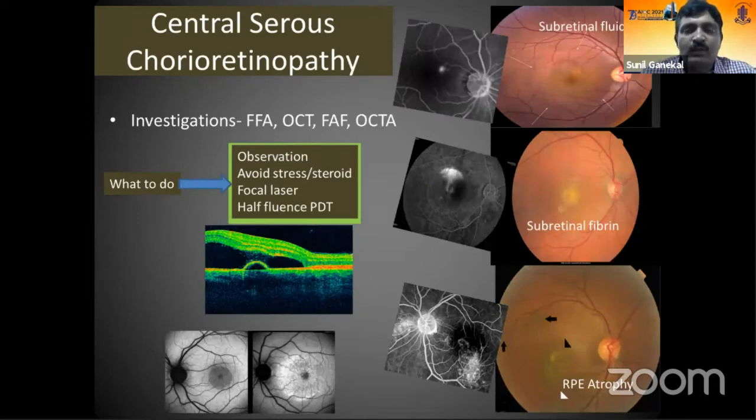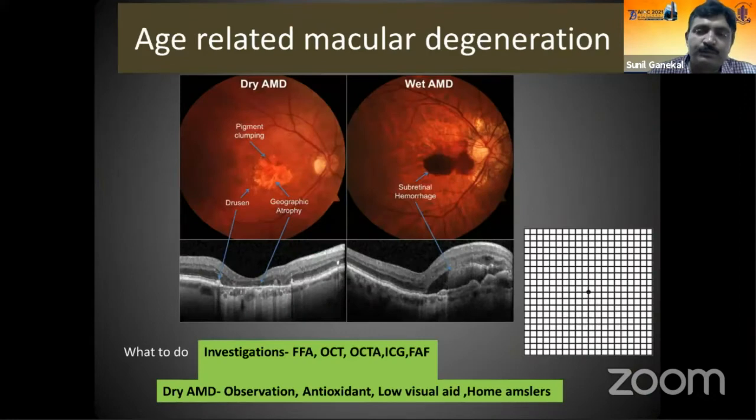One of the commonest causes for a black patch in the center of the eye is central serous chorioretinopathy. The black patch could be due to fluid accumulation, subretinal fibrin, RPE alterations or the defects which develop secondary to CSR. Patients in the acute stage probably don't require any intervention, they just need observation. Sometimes in persistent fluid, one may have to do a focal laser or resort to off-dose, off-fluence PDT, or photodynamic therapy, in these patients.